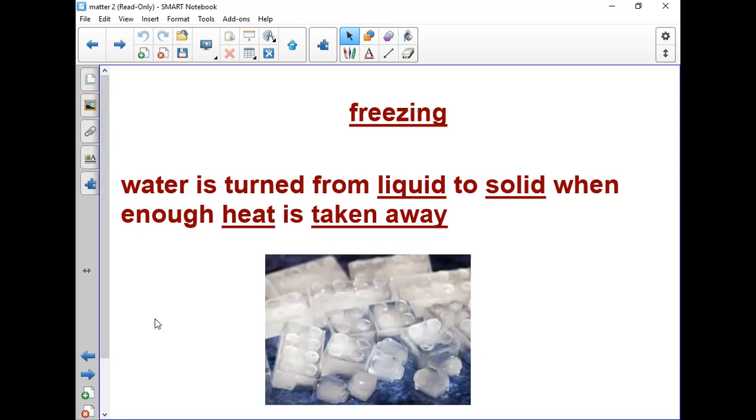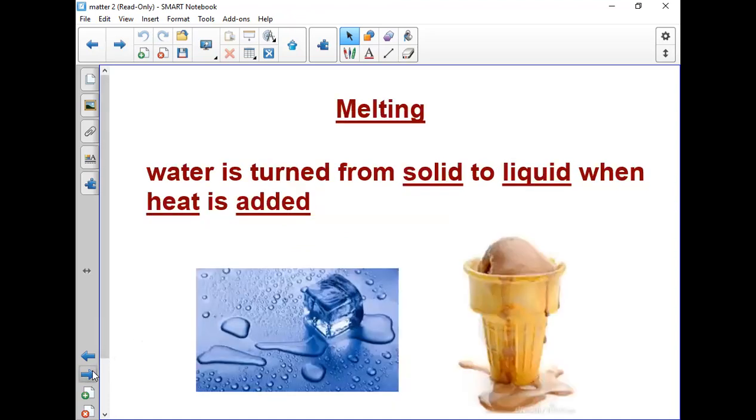If I want to turn water from solid to liquid water again, Miss Angie got the ice cubes that she froze, and she left them in the sunlight. Do you know what will happen to the ice cubes? Will they be ice cubes or will they change? Of course, they will change. Once you get them out of the freezer and leave them on the table or in the sunlight, you will find that they will be turned into water again. They will be liquid. And what do we call this process?